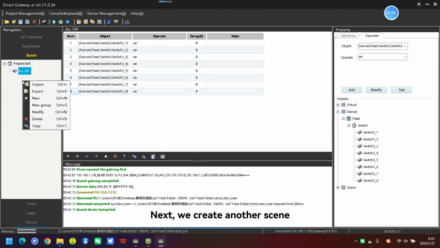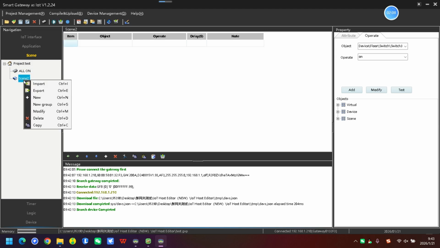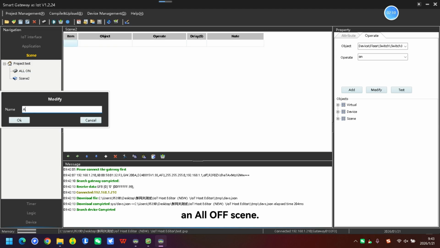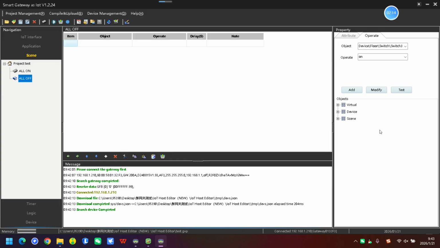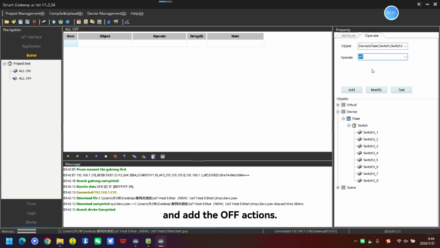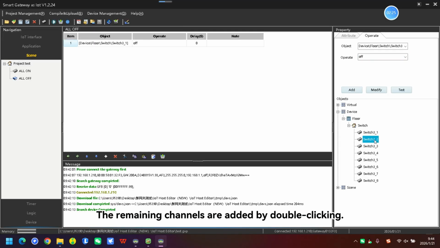Next, we create another scene, an all-off scene. Again, we select the relay channels and add the off actions. The remaining channels are added by double-clicking.